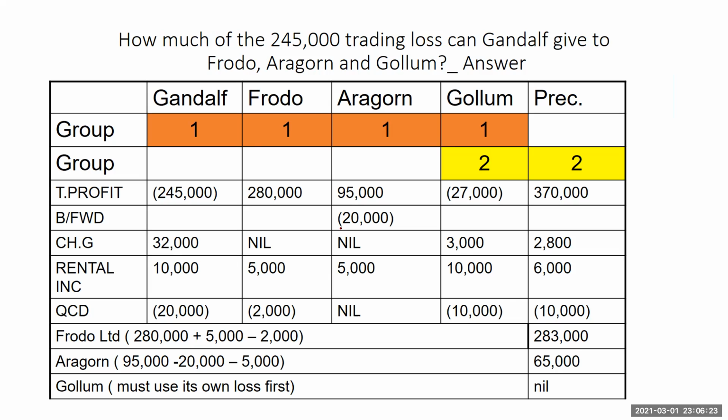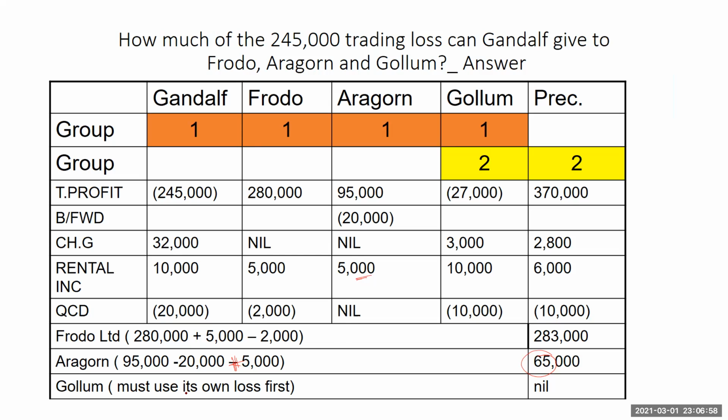Aragon had a profit of 295. Take out your brought forward of 2,000. And rental income, I think ideally you should add this, okay? You should add the 5,000, and get some other good answer there. So this should have changed to 100 minus 20. So just take note of that. So we have to add the rental income, not subtract.